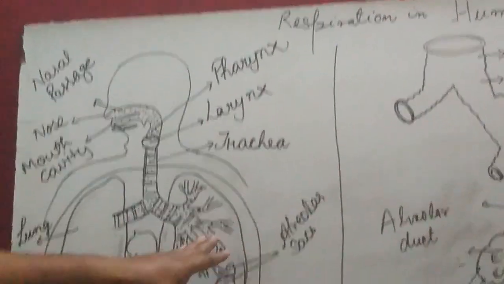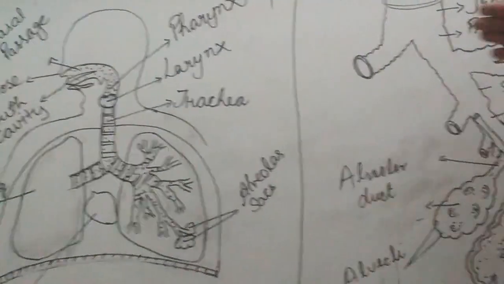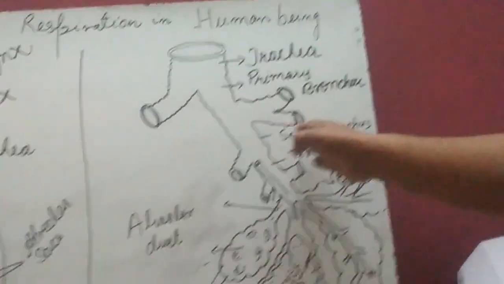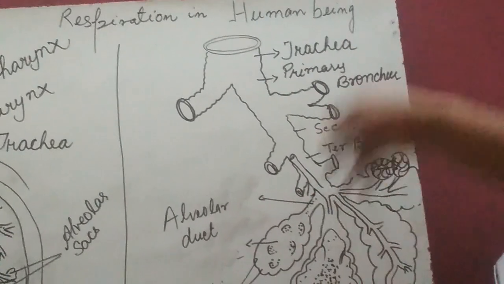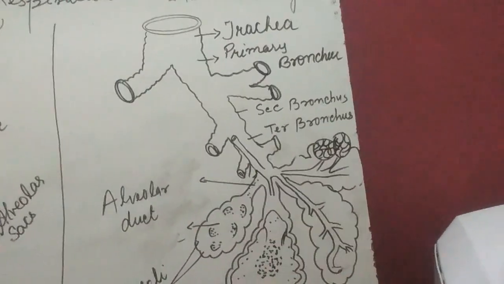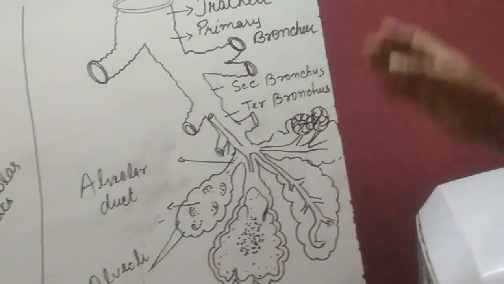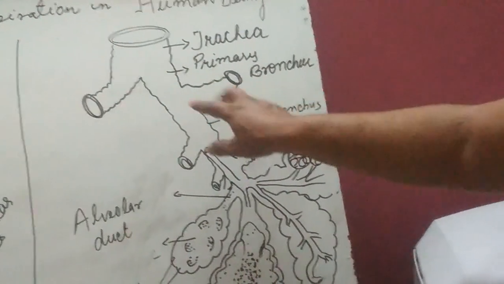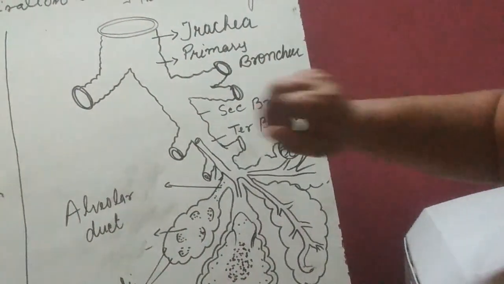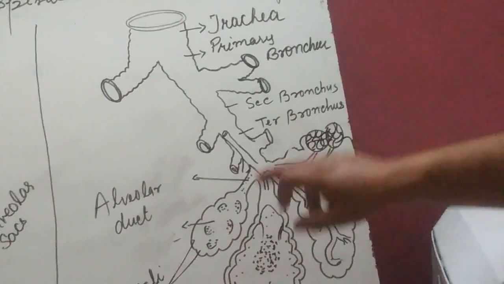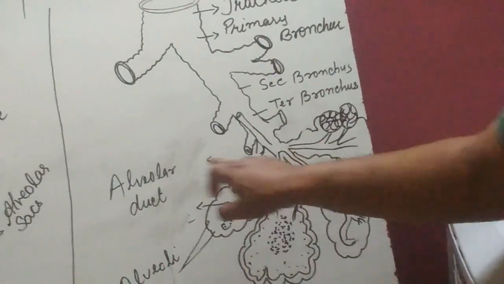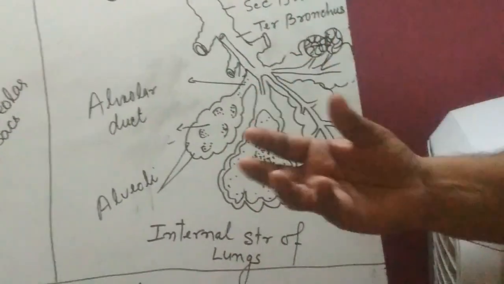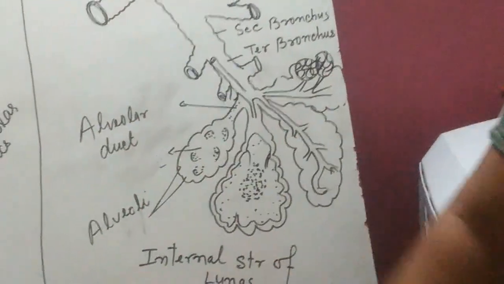And inside the lungs, trachea is divided into two branches, bronchus, and bronchus are further divided into secondary bronchus and tertiary bronchus. And tertiary bronchus are further divided into bronchiole. Bronchiole are finally divided into alveoli. इसका मतलब ट्रैकिया कई अलग छोटे छोटे ब्रांच में डिवाइड हो रहा है. पहले ट्रैकिया, प्राइमरी, सेकेंडरी, टर्सरी, ब्रोंकस फिर ब्रोंकिओल में, एंड फाइनली alveolar duct. And each alveolar duct has a pouch या sac like structure that is called the alveoli.